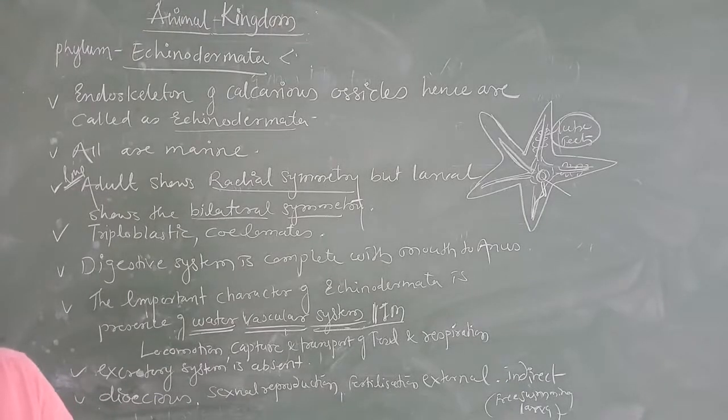Now next one is what we are going to call a sea cucumber, used to come in this phylum. Example, Ophiura, brittle star. Brittle star used to come as an example for this phylum echinodermata. So you go through those examples.